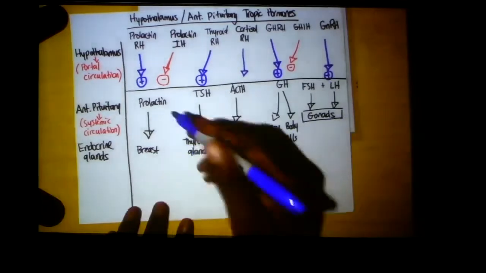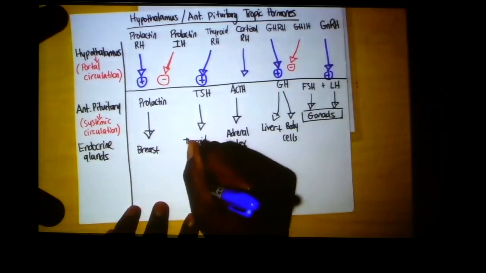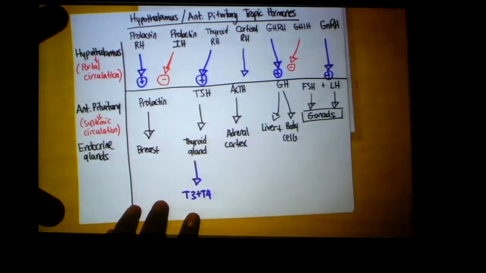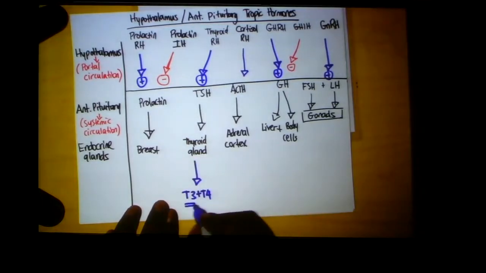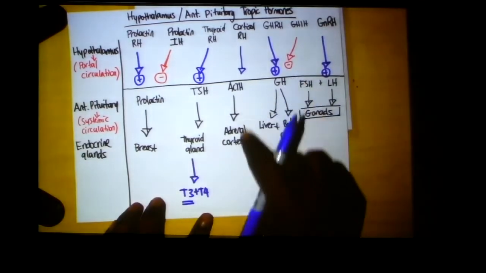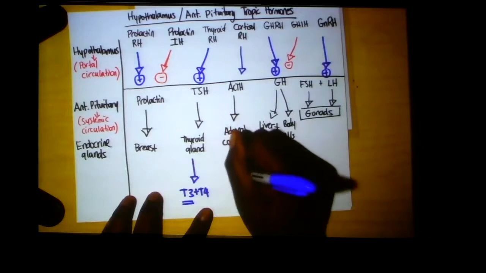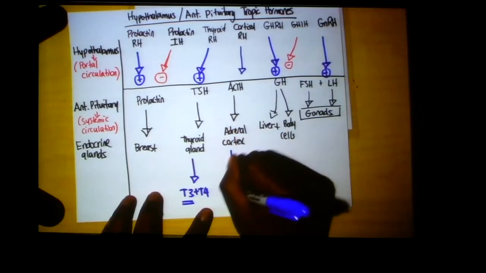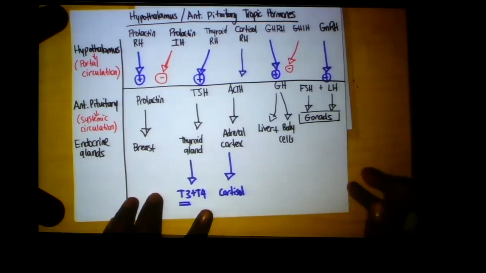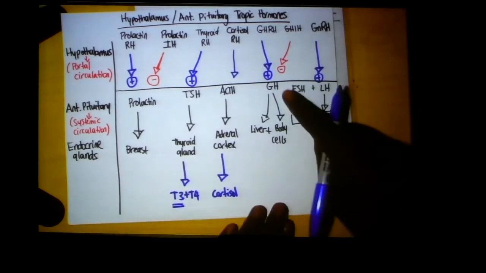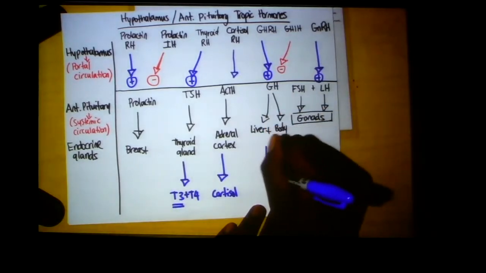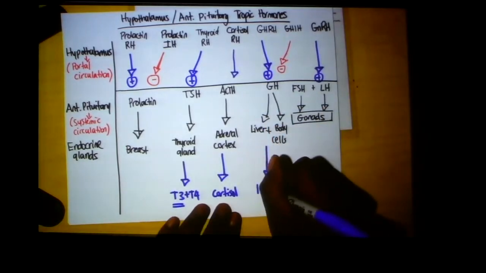So thyroid gland is going to stimulate the release of T3 and T4, which is thyroid hormone, more so T3. We'll talk about this. ACTH stimulates the adrenal cortex to release cortisol. We'll talk about the actions of cortisol. It's like our stress hormone. Growth hormone stimulates the liver to secrete here insulin-like growth factors.